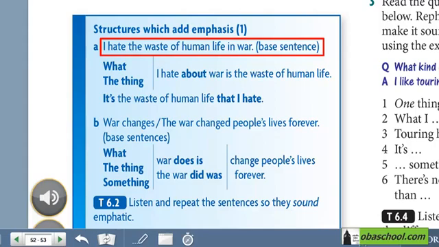الثلاث structures يلي رح نستخدمهم بهيدي الحالة هني what, the thing, and it's, something, that, something. What I hate about war is the waste of human life. The thing I hate about war is the waste of human life. And it's the waste of human life that I hate about war.